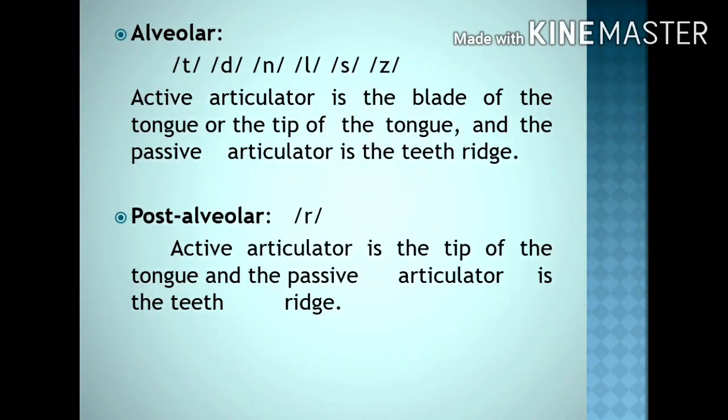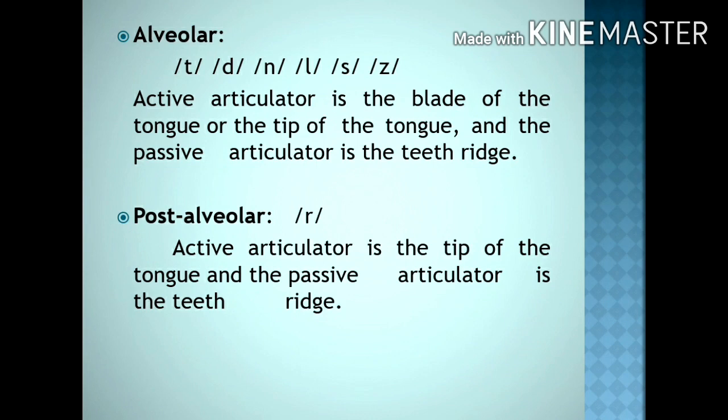You have alveolar sounds. The alveolar ridge or the teeth ridge is the passive articulator, and the blade of the tongue moves towards it. So these sounds are called alveolar sounds. There are 6 alveolar sounds: t, d, n, l, s, z. The active articulator is the blade or the tip of the tongue, and that moves towards the passive articulator, the teeth ridge.